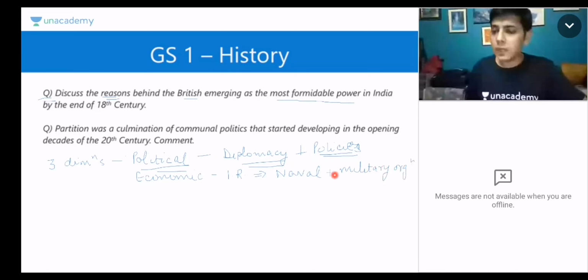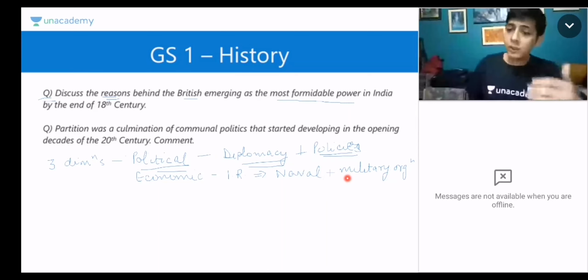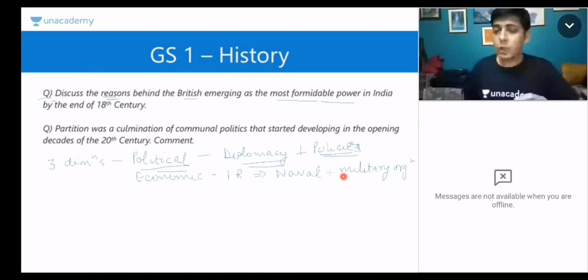And this was very, very important in the way they were able to defeat the other European superpowers and also threaten the Mughals. Because, for example, Mughal kings were afraid of their naval supremacy. Similarly, the Portuguese were also afraid of their naval supremacy.